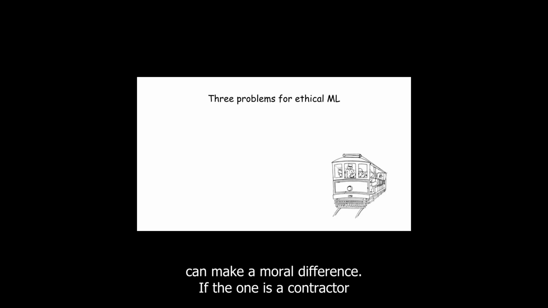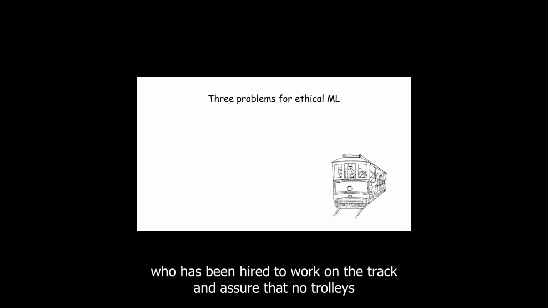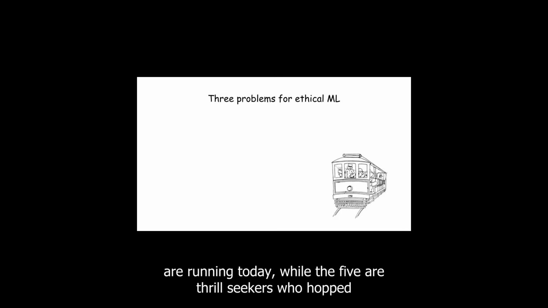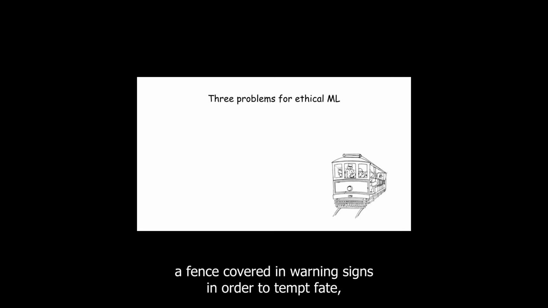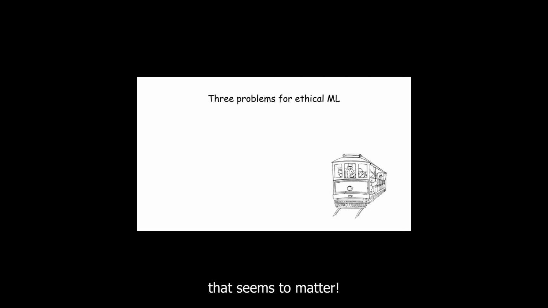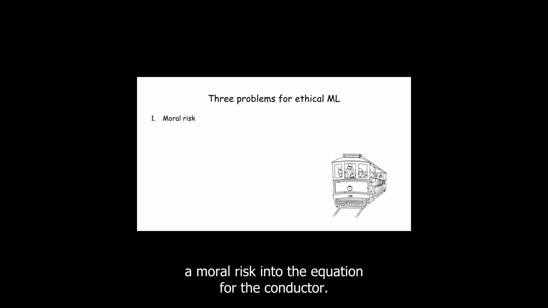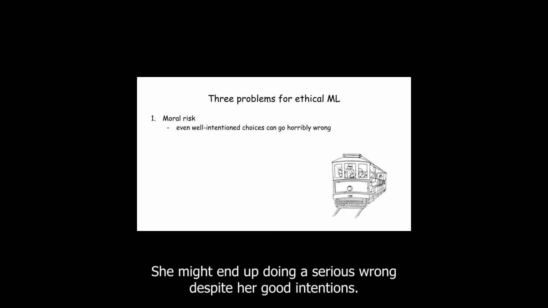If the 1 is a contractor who has been hired to work on the track and assured that no trolleys are running today, while the 5 are thrill seekers who hopped a fence covered in warning signs in order to tempt fate, that seems to matter. But not knowing this introduces a moral risk into the equation for the conductor. She might end up doing a serious wrong despite her good intentions.